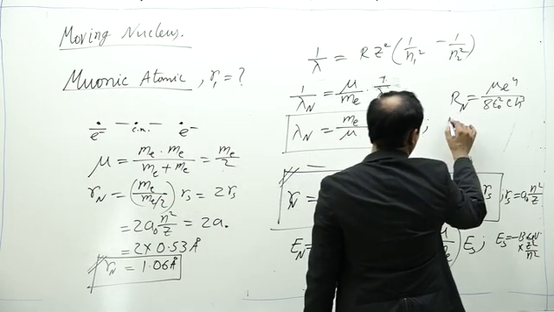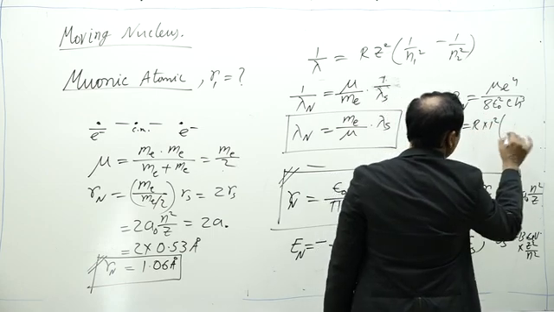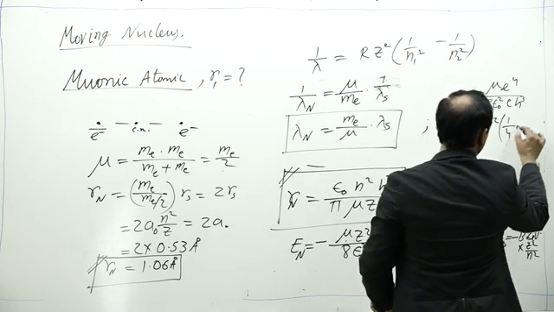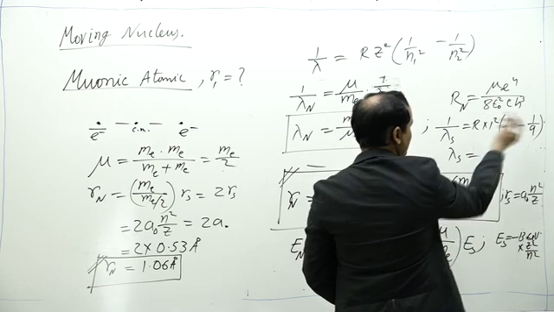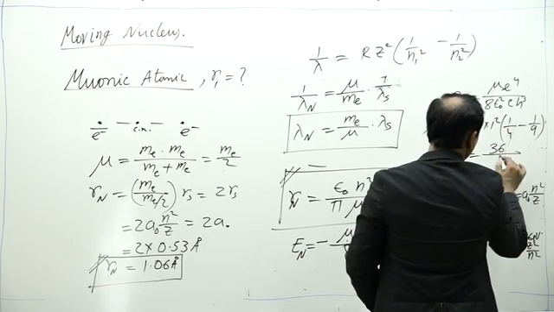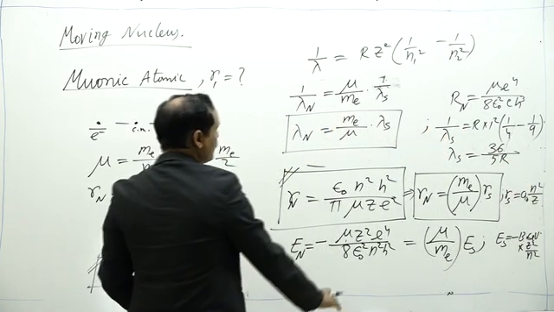Now as we know, 1 by lambda s is equal to R into 1 square. For the first line of the Balmer series, it is 1 by 4 minus 1 by 9, or lambda s is equal to 36 by 5R. This is lambda s.